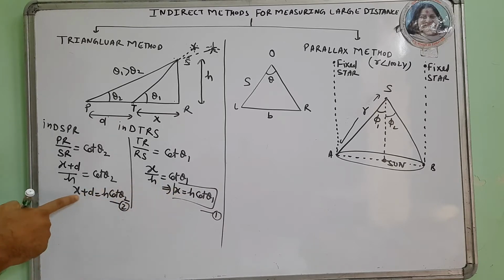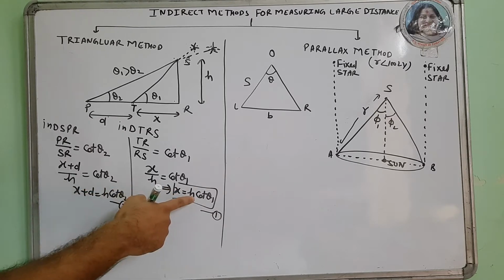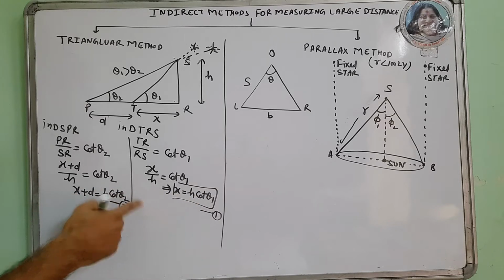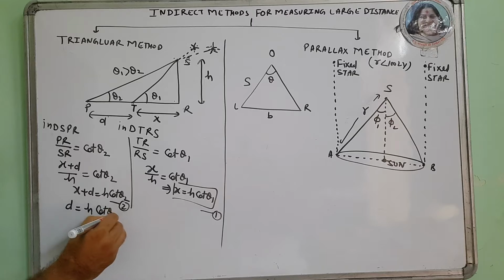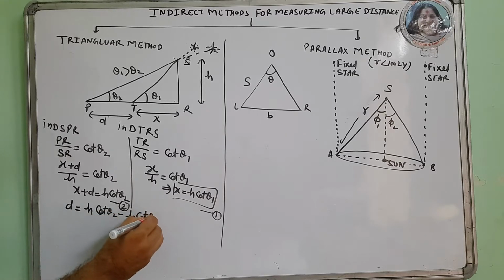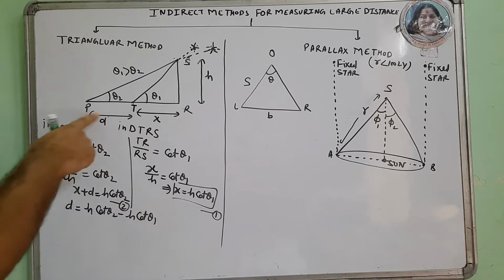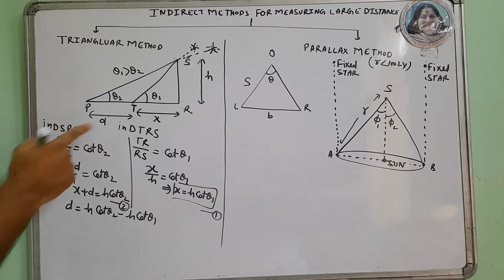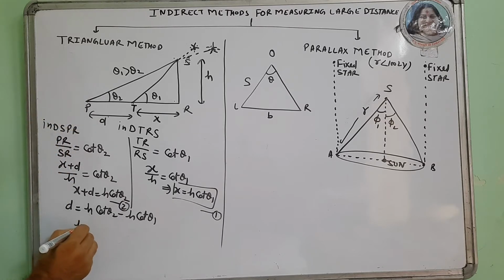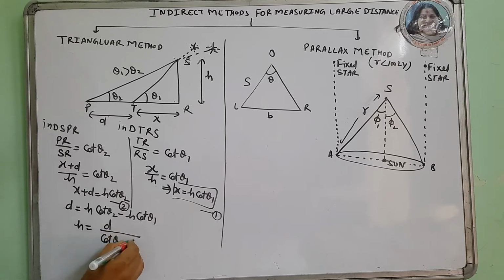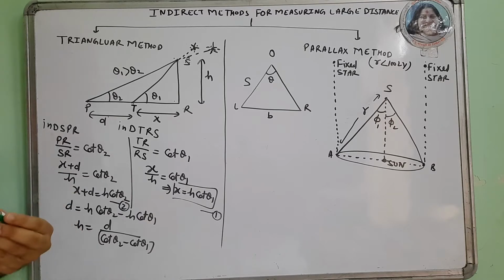So d is equal to h cot theta 2 minus h cot theta 1. I know the value of d on the horizontal plane, so I can find h from this: h is d upon cot theta 2 minus cot theta 1. So this is the triangular method.